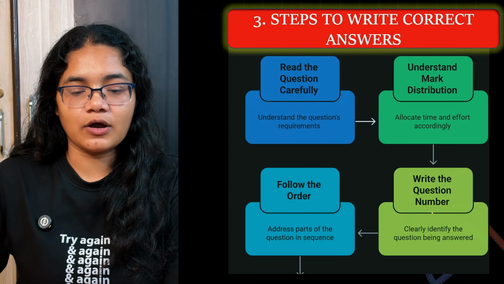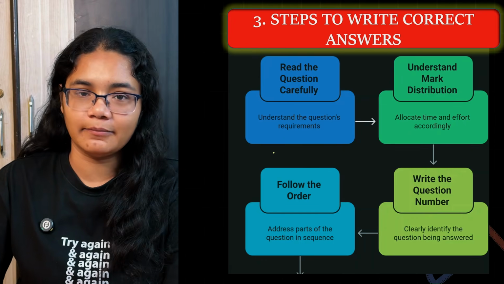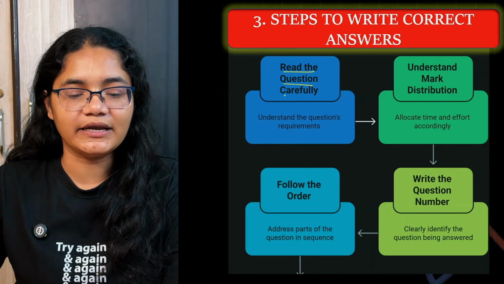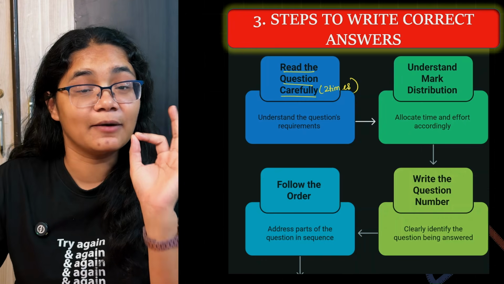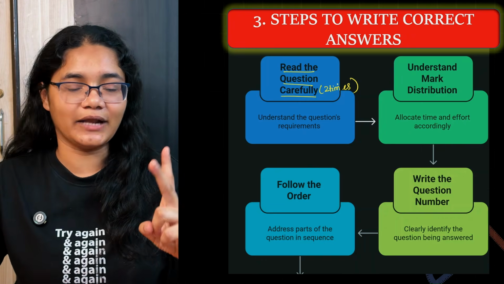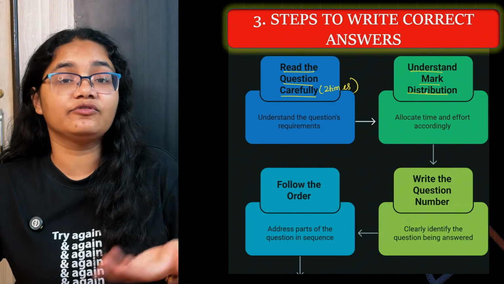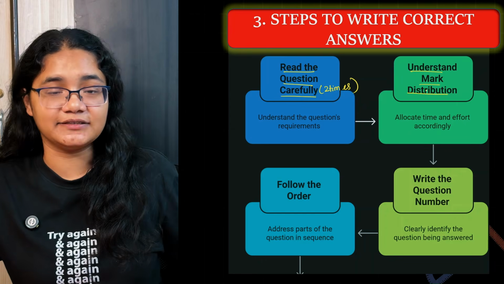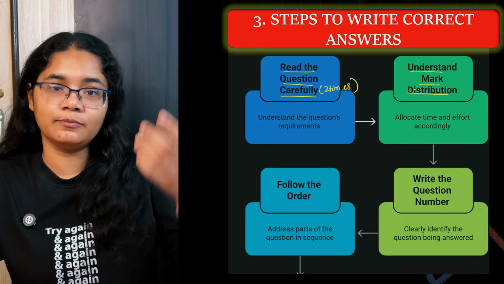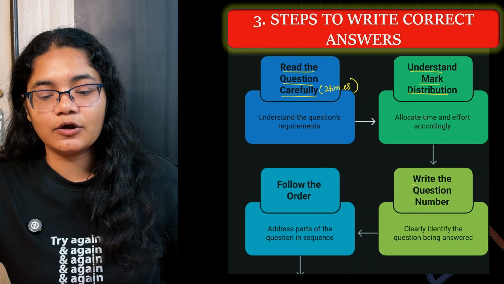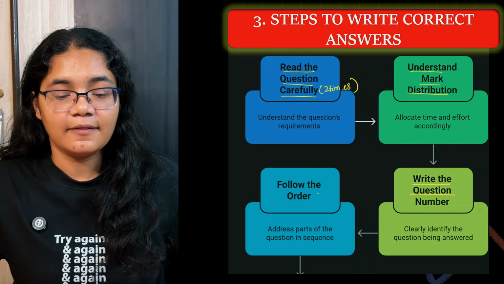Right, next let's talk about the steps that you need to follow while writing an answer. Okay, this is a very basic thing, but it is important. So first of all, you need to read the question carefully at least 2 times. Especially in subjects like maths where numbers are involved, please read the question 2 times. Next, understand the mark distribution, that is, which section this question has come from. Like if you see a 5 marker, there is a distribution like 2 plus 3, 2 plus 2 plus 1, 3 plus 2, or 4 plus 1. Based on that, you have to write your answer. Next, write the question number. The first thing you are going to write is the question number which you are going to attempt. Then you have to follow the order.